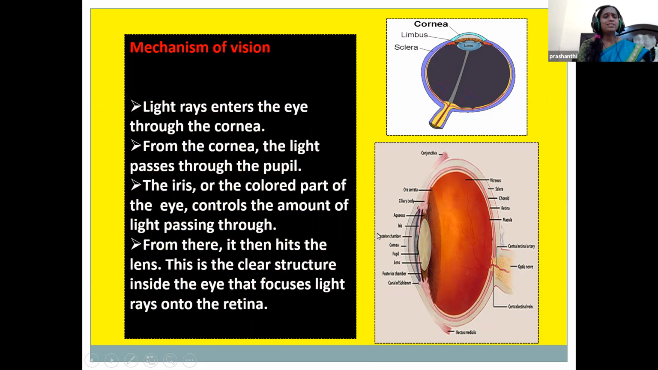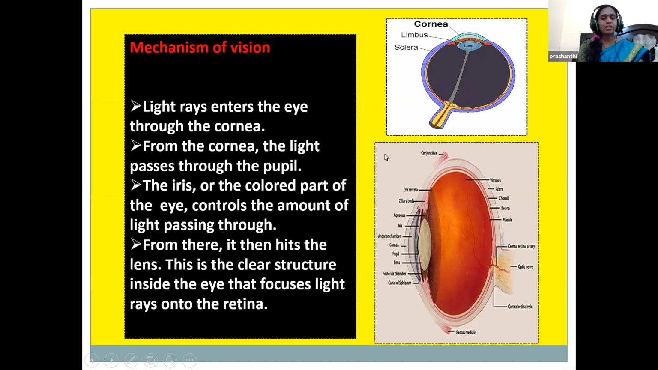Then how do we see? What is the mechanism of vision? The light rays from the outside enter the eye. They reach the first part, the cornea. From the cornea, they travel to the pupil, the central part of the iris, and pass on to the lens. From the lens, they move through the vitreous humor towards the retina. On the retina, an inverted image is formed.